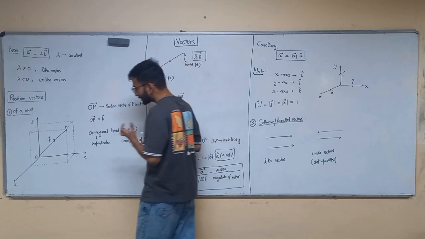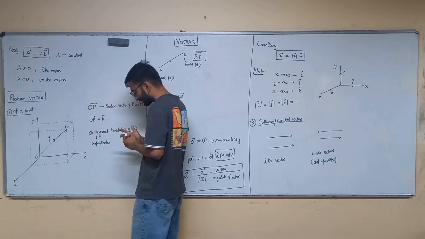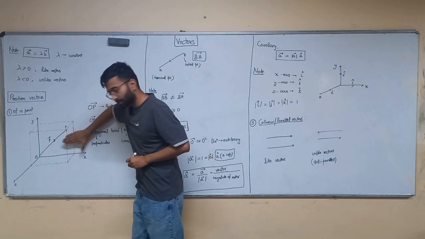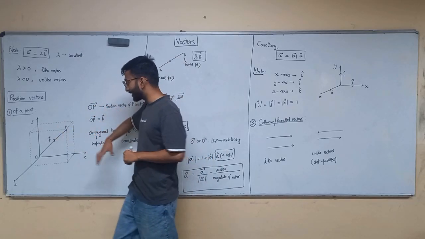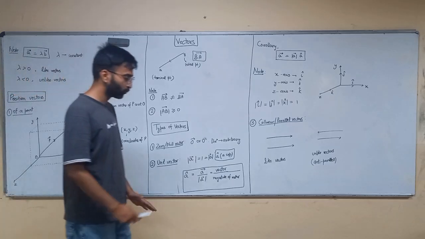So tell me, in this diagram, what is the xy plane? This plane is the xy plane. What is the yz plane? The left hand side plane is the yz plane. And what is the zx plane? The one at the bottom is the zx plane. That is the bottom of my room.